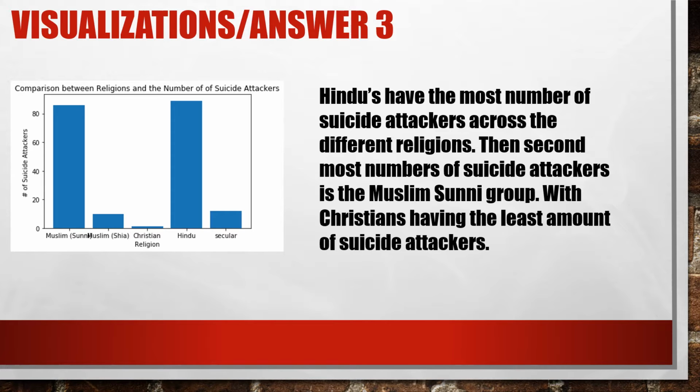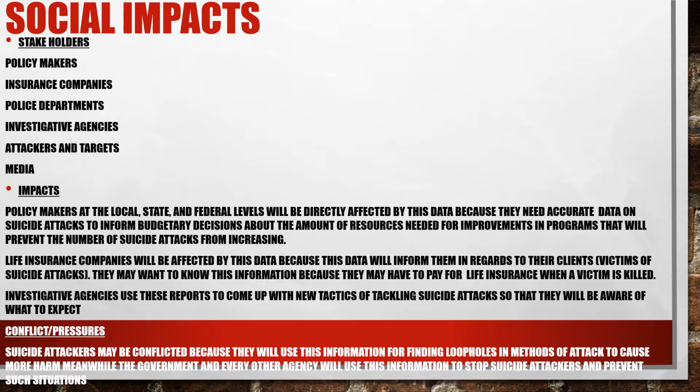There's a couple of reasons why this data and information would be important to certain groups of people. It will be important to a couple of stakeholders: the policymakers, the insurance companies, police departments, investigative agencies, attackers and targets, and the media. The policymakers will want to use this information because they need accurate data on suicide attacks in order to inform budgetary decisions about the amount of resources needed to create improvement programs that will prevent the number of suicide attacks from increasing.